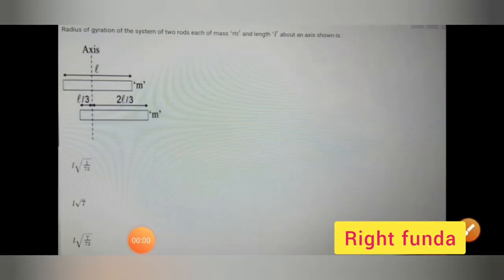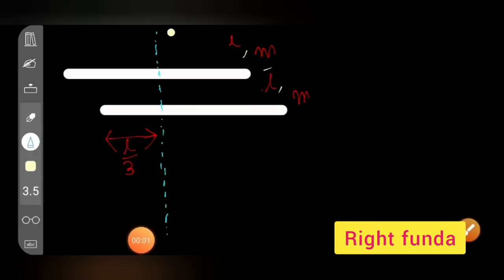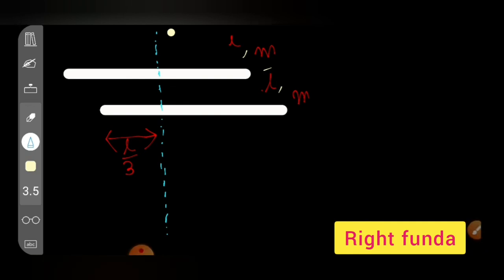The next question has been asked by Subhankar. Let's see the question. There is a question based on moment of inertia. It says to find the radius of gyration of a system of two rods, each of mass m and length L, about an axis shown. So this is our two rod system. About this axis, we have to find the moment of inertia, and we'll see how to solve this question.